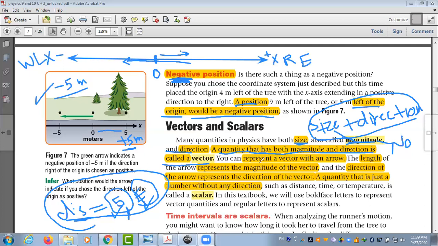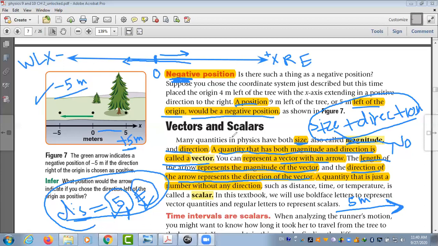And to represent a vector, we use an arrow. When I draw an arrow like this one, I represent a vector. The length of the arrow represents the magnitude of the vector. So when I write 5 meters, you have to know that this length is 5 meters. And the direction of the arrow, using the head of the arrow, represents the direction of the vector.